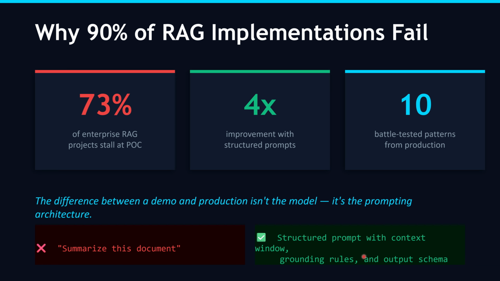On the right, you see what production looks like. A structured prompt with a context window architecture, explicit grounding rules and a defined output schema. The difference between a demo and production isn't the model you choose. GPT-4, Claude, Llama, they all struggle with bad prompts and they all shine with good ones. The difference is prompting architecture. So let's start building that architecture.